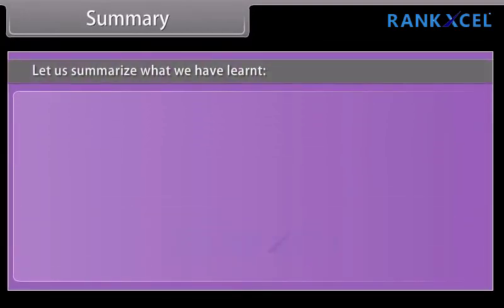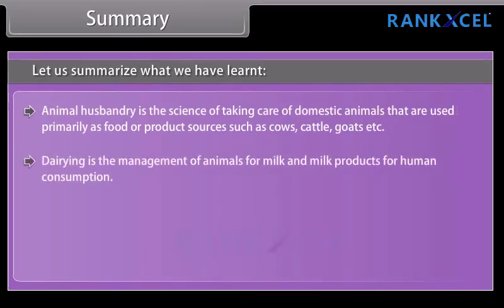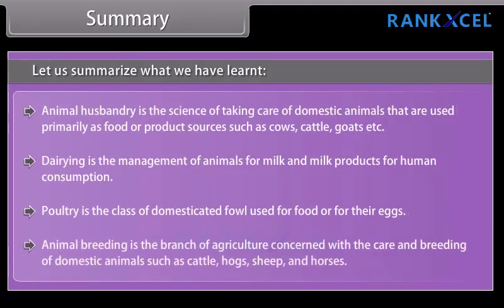Summary. Let us summarize what we have learned. Animal husbandry is the science of taking care of domestic animals that are used primarily as food or product sources such as cows, cattle, goats, etc. Dairying is the management of animals for milk and milk products for human consumption. Poultry is the class of domesticated fowl used for food or for their eggs. Animal breeding is the branch of agriculture concerned with the care and breeding of domestic animals, such as cattle, hogs, sheep, and horses.